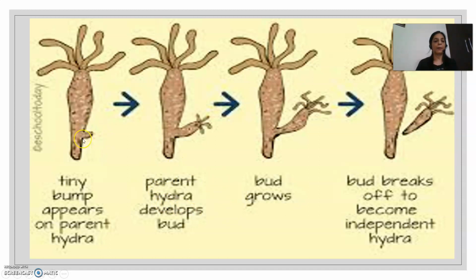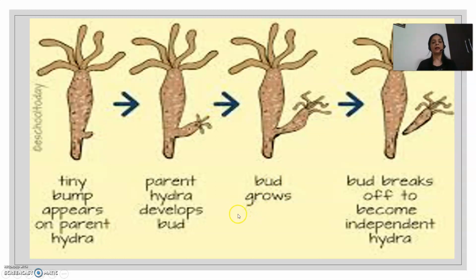In budding, a bulb-like projection appears. Here a tiny bump appears on the parent hydra. So we have taken an example of hydra in which a bulb-like projection appears and this bud then starts growing. And when it grows up to a certain level, then it gets detached to become an independent individual. This process in which a bud gives rise to a new organism is called budding.